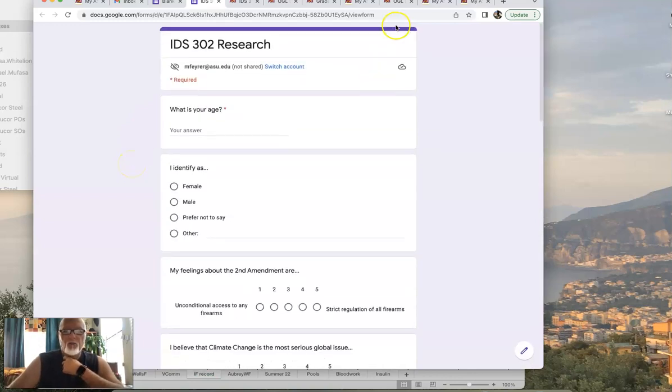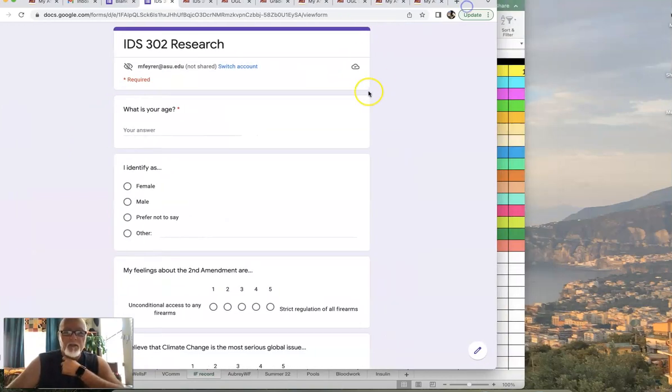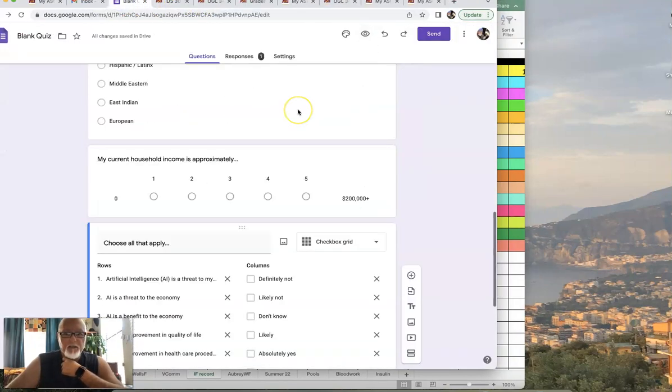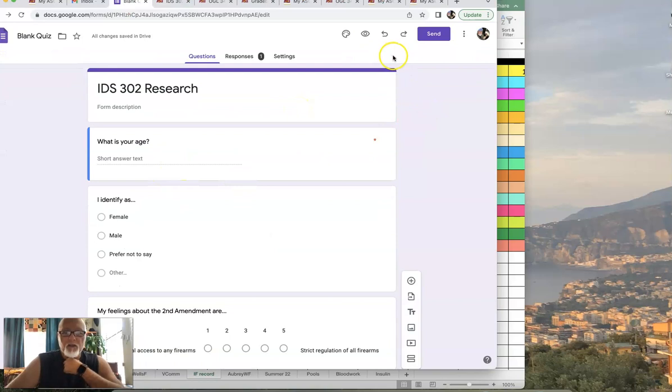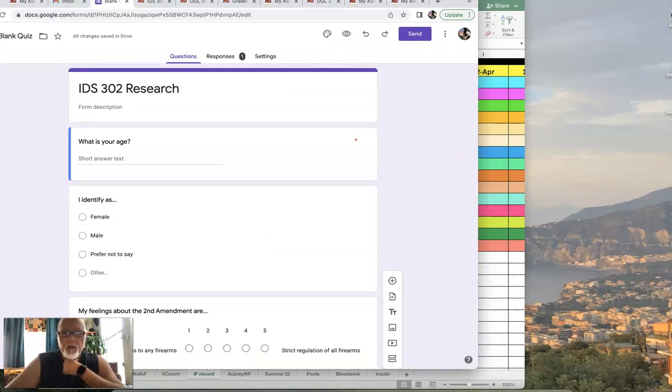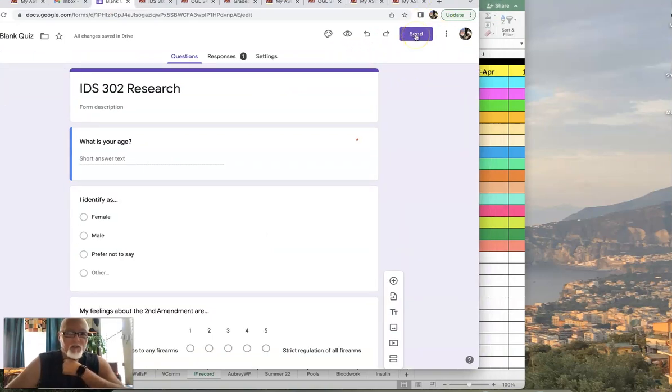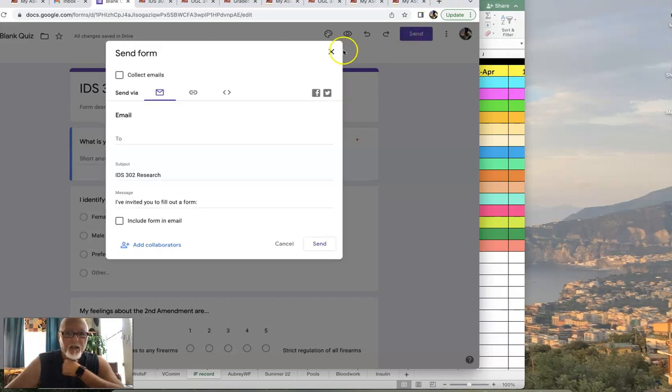Now what do we do, though? Okay, now here's what we do next. All right, I took this. Let's go back to this page here. Okay, here's what we're going to do. We are going to, let's try send for a second. Okay, yeah. So here's what I did.